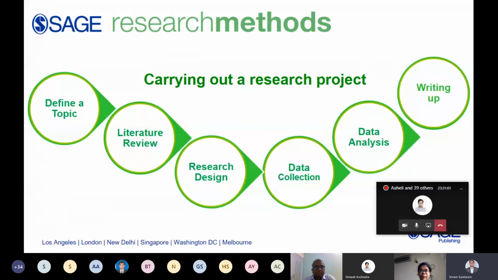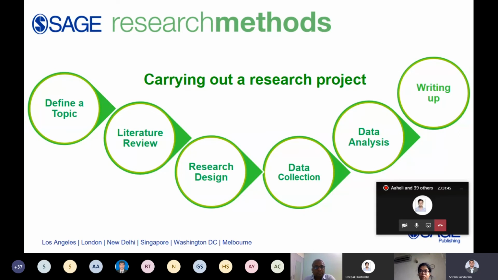So what does Sage Research Methods intend to do? If you classify the research workflow of scholars into major milestones, I could pick these 6. Of course there are many, but I felt these 6 are really important. First and foremost is defining the topic. Then scholars and professors do a lot of literature review, and then comes the research design, where we will discuss which method to select. Then we start collecting data, and then we analyze the data, which is primarily what our research output is going to be. Then we write up, and then comes dissemination of content. So those are 6 critical milestones in any research project.